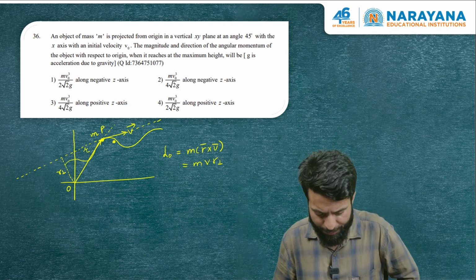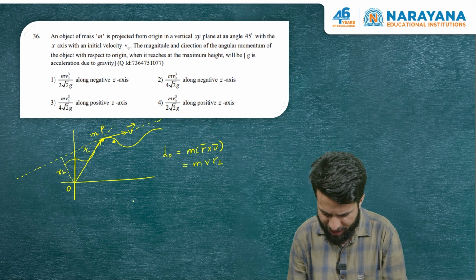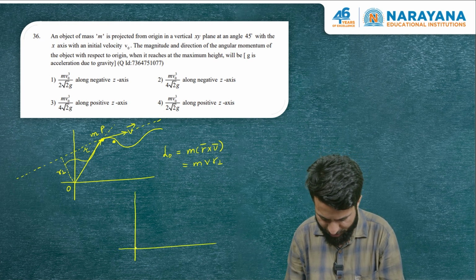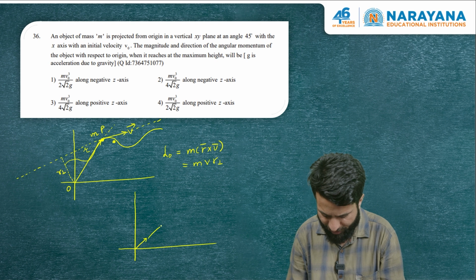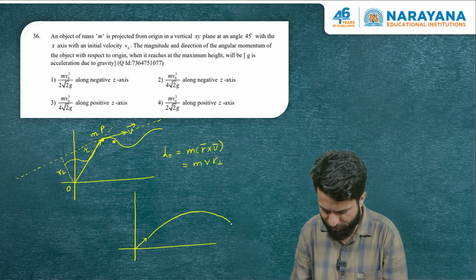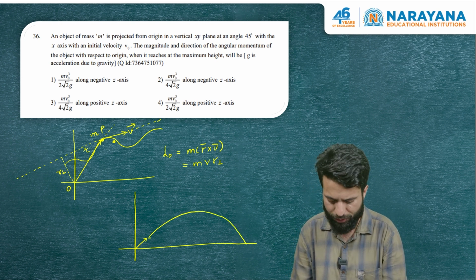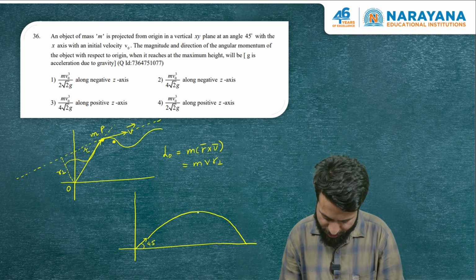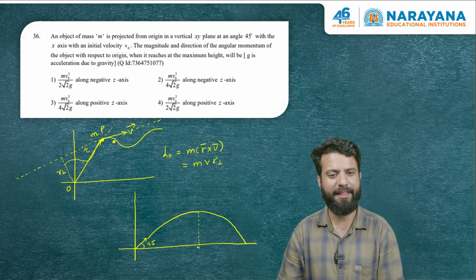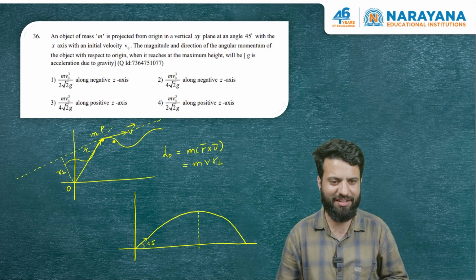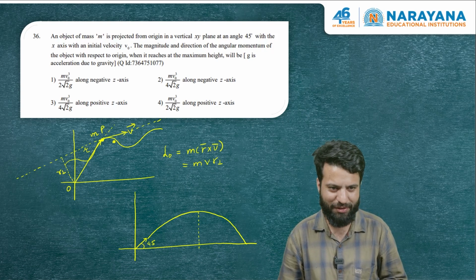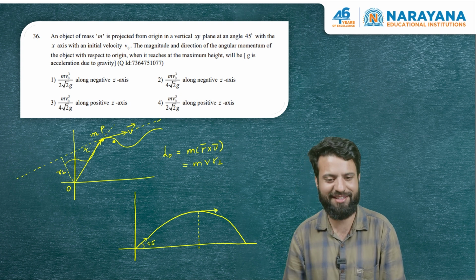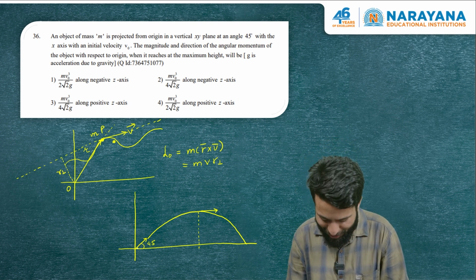We have a particle of mass m projected from the origin in a vertical xy plane at an angle of 45. So the particle is projected like this at an angle of 45. It is a projectile motion question, so this is the path that it is going to follow. This is the point when it is at maximum height. In fact, in this question he is asking us to find the angular momentum of the particle when it has reached the maximum height, meaning when it is here. At that time the velocity will be like this, isn't it? And it will be v cos theta.